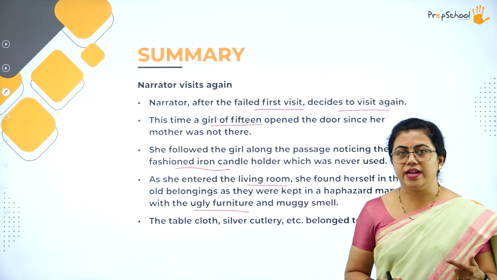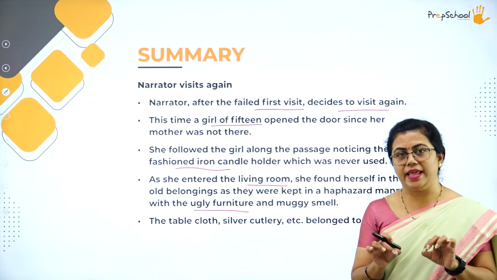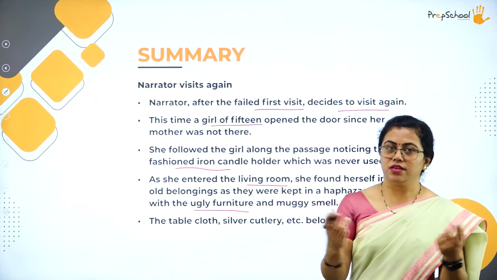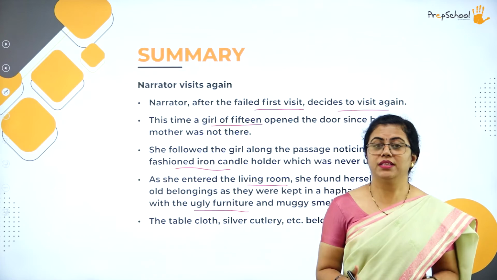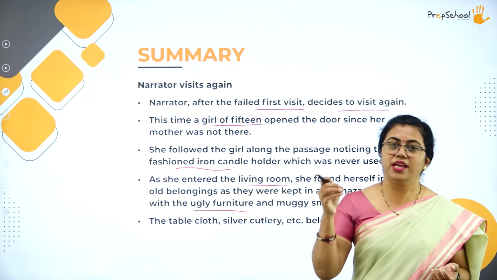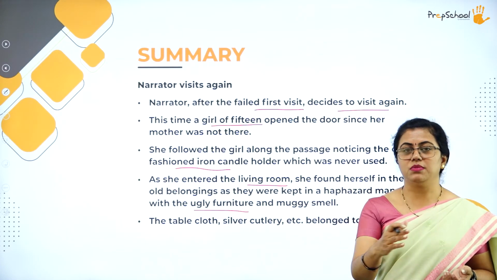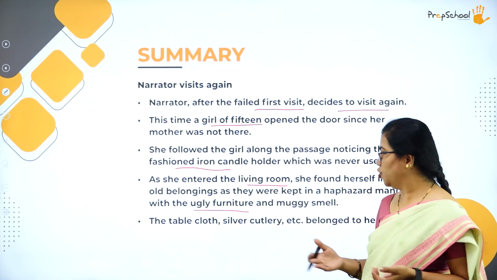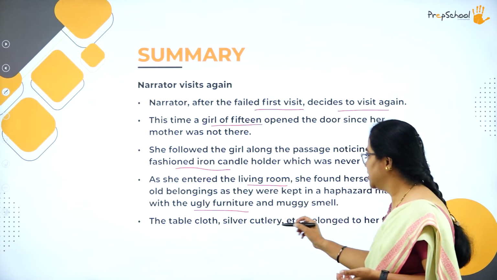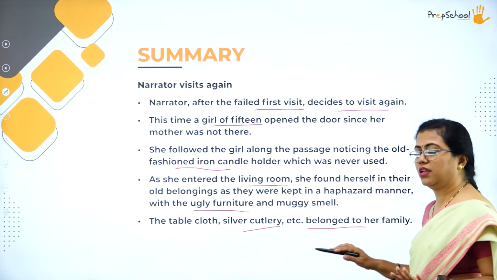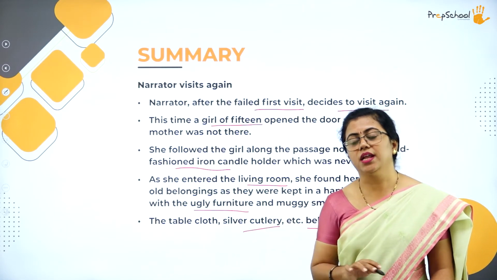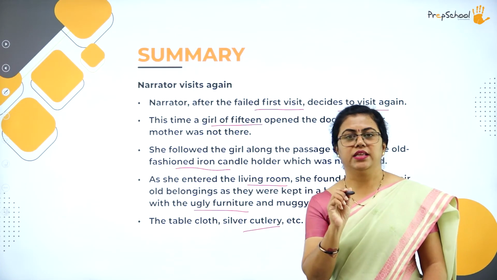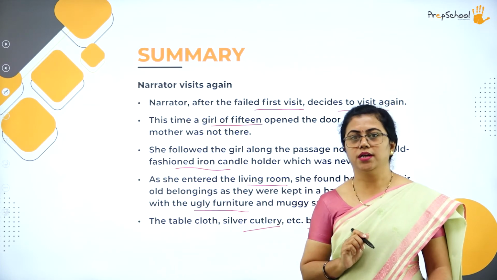Now, the girl invites her. The narrator says she was in a place that was not known to her, but she knew that place. It means she was surrounded by the belongings of her mother. It's a very familiar face, but kept in a very strange place, not a very well-known place. Okay, so that's what the author says over here. The tablecloth, the silver cutlery, everything she is seeing around there belonged to them. The silver cutlery they were using occupied a very important place here.